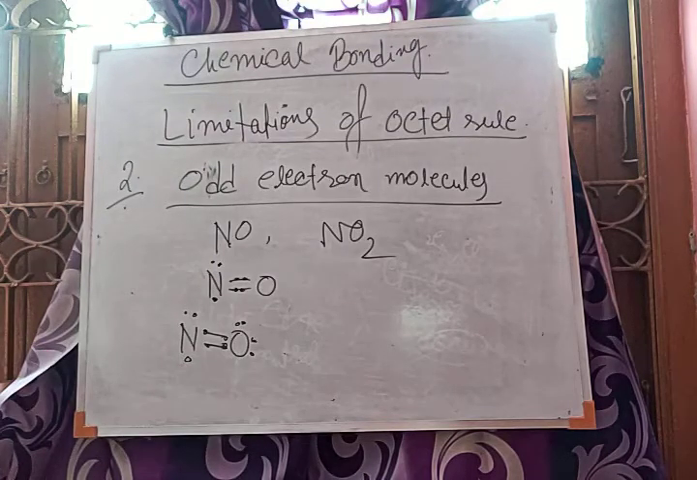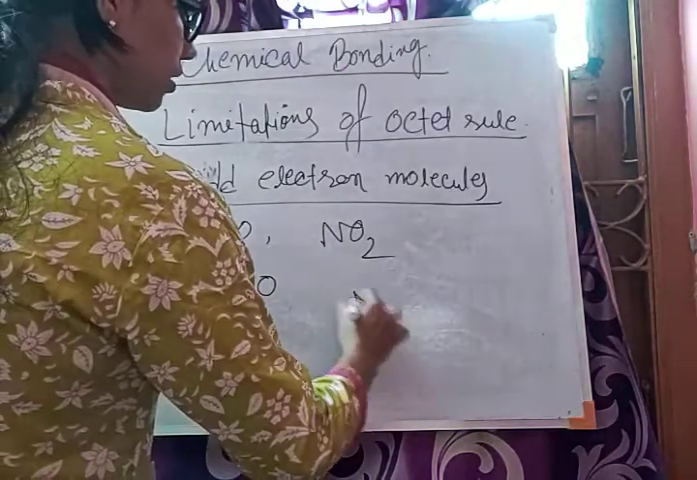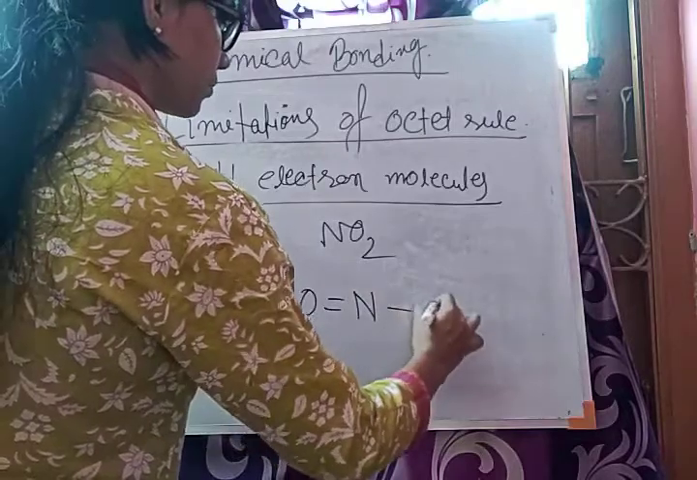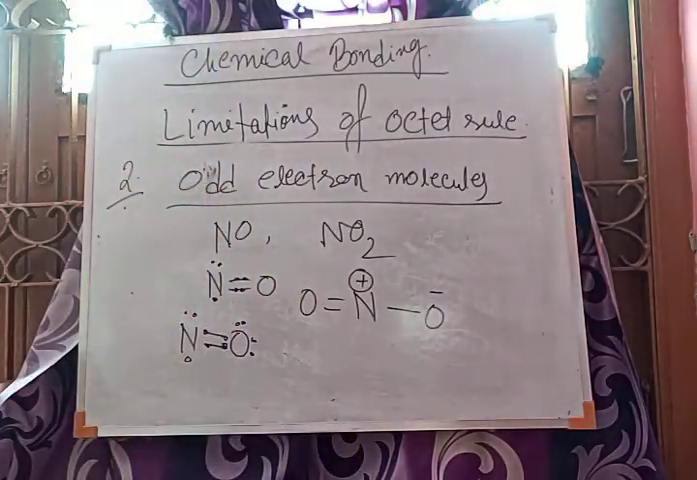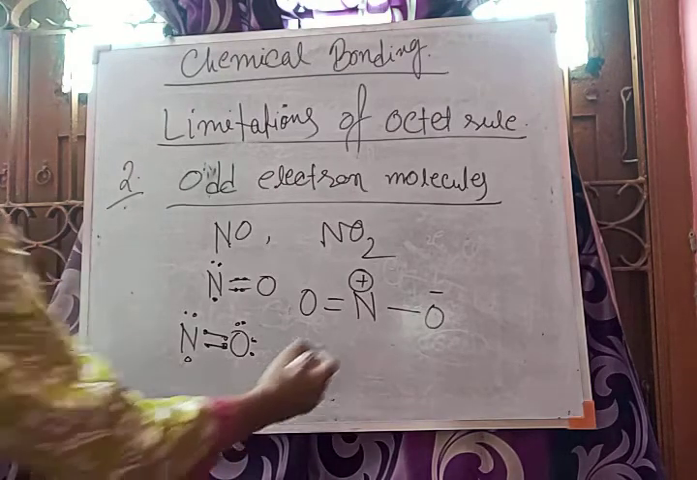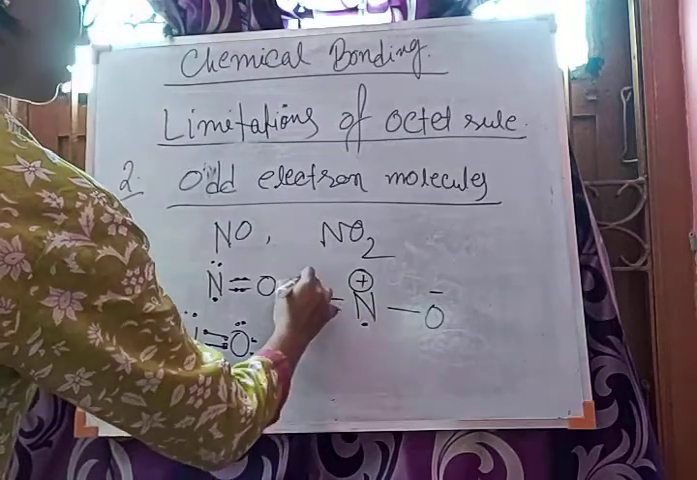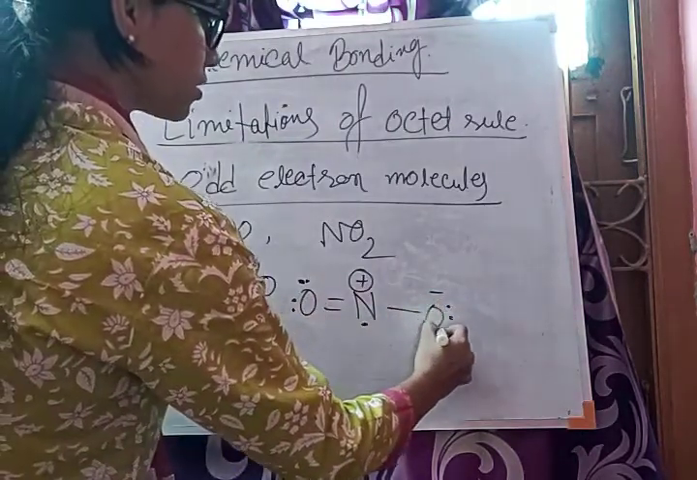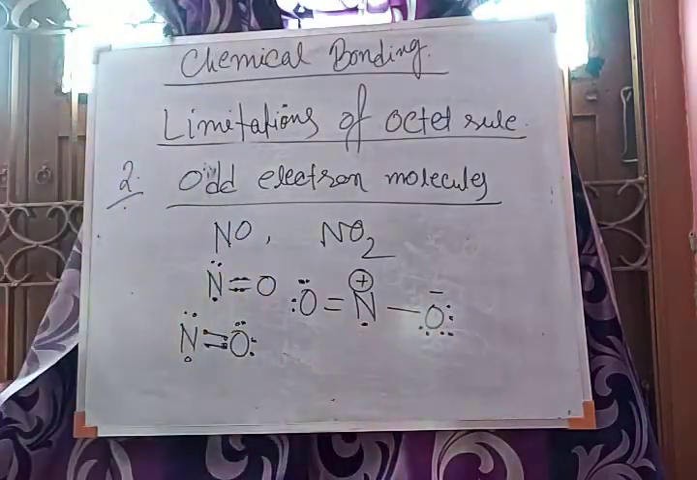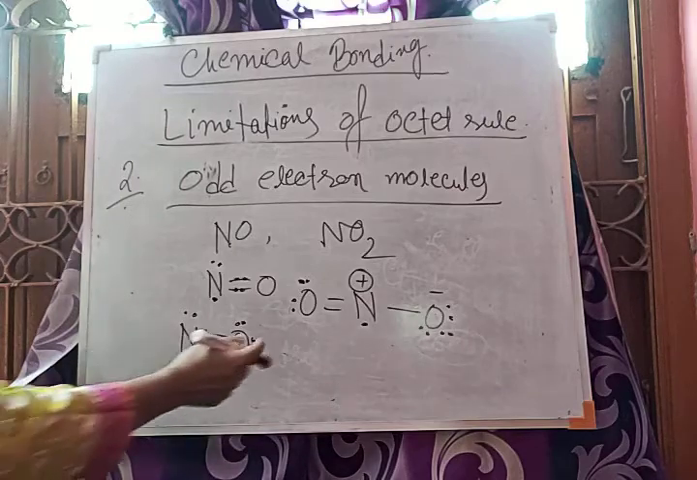So that is an odd electron molecule. In case of nitrogen dioxide, you can also draw the structure with one oxygen minus and the nitrogen plus. Plus means there will be only 1 odd electron on nitrogen, and this is the structure of NO2.